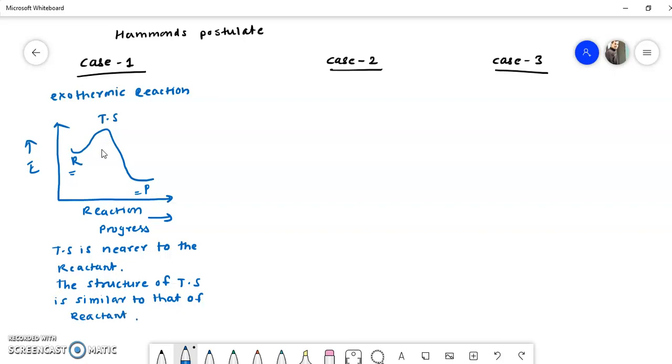So understood. I think it is very simple to understand. Once again I will explain. In exothermic reaction we know that heat is given out. That's why we can say that the energy of reactant is greater than product.